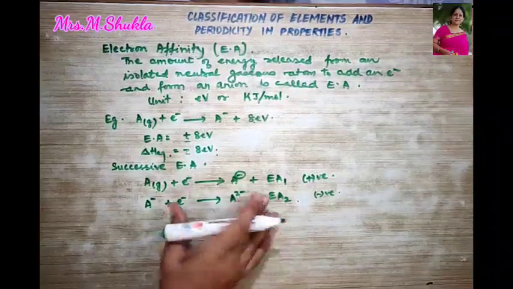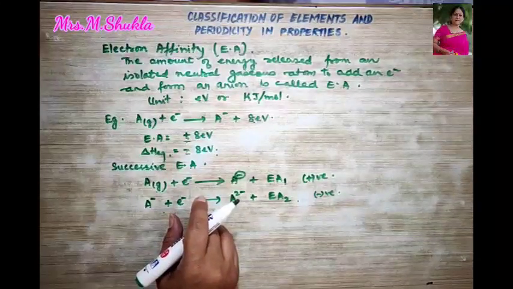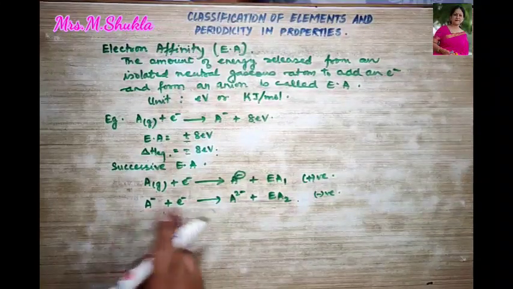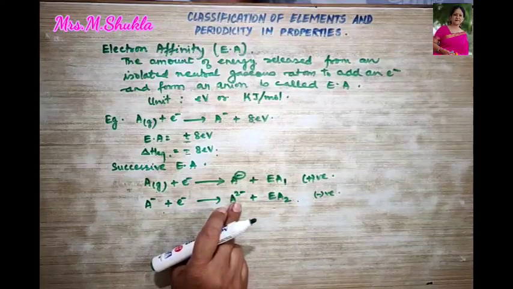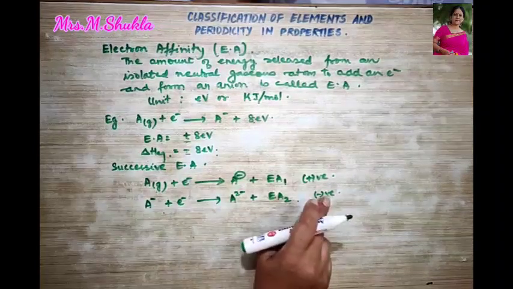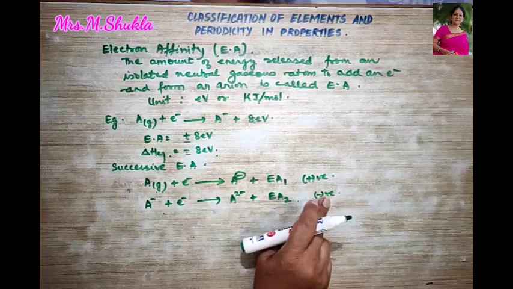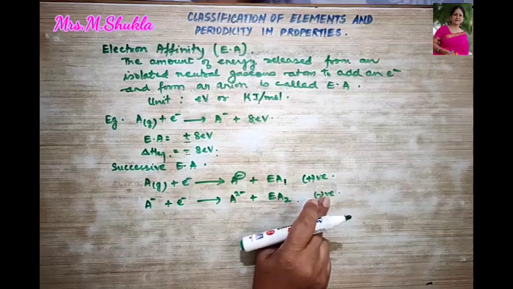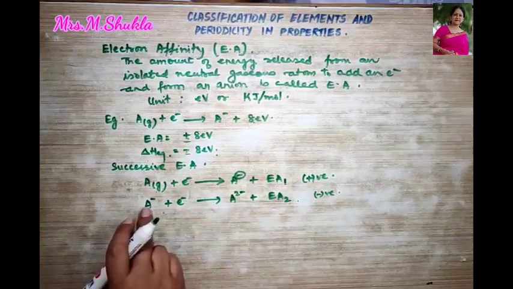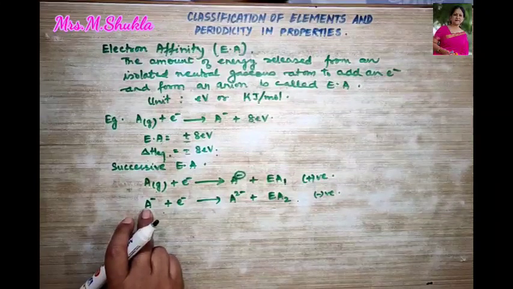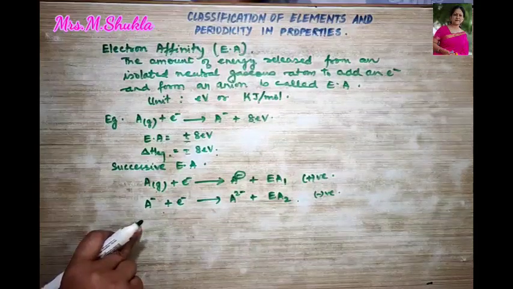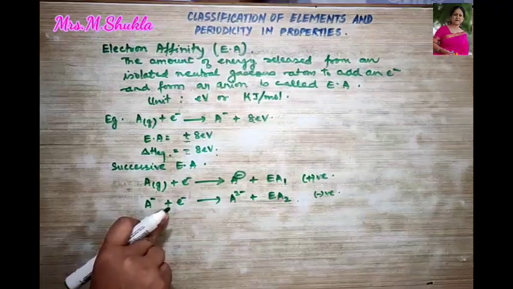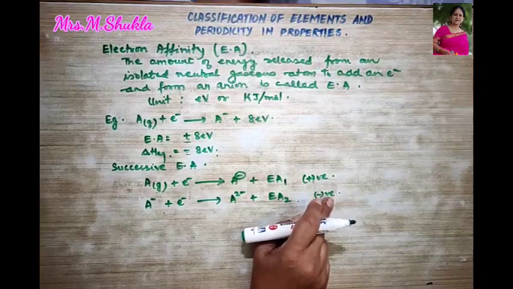Because more energy has to be given for this ion to accept the electron to form a divalent anion. Is that clear? So it becomes a negative value. This particular ion does not have the tendency to gain electrons, so more energy has to be given for adding this electron, and therefore it is a negative value.